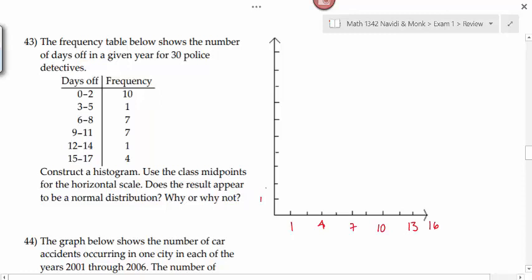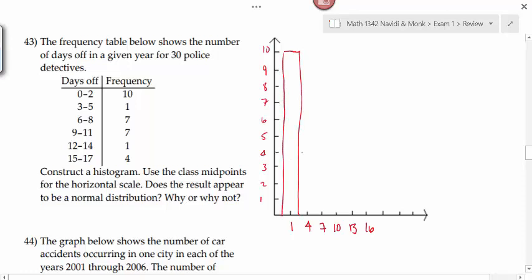We need to go up to 10. So there's 1, 2, 3, 4, 5, 6, 7, 8, 9, 10. And I'm using the class midpoints on the bottom here. So for the first class, it goes up 10. For the second class, we have a height of 1. For the next class, we have 7. For the next class, we have 7 again. So we have 2 columns with 7. And then another column with 1. And then the last one's going to go up to 4.